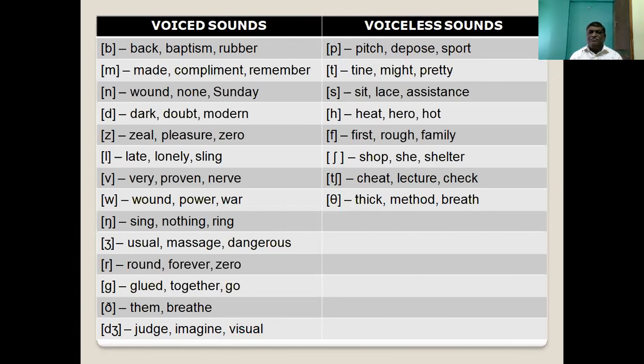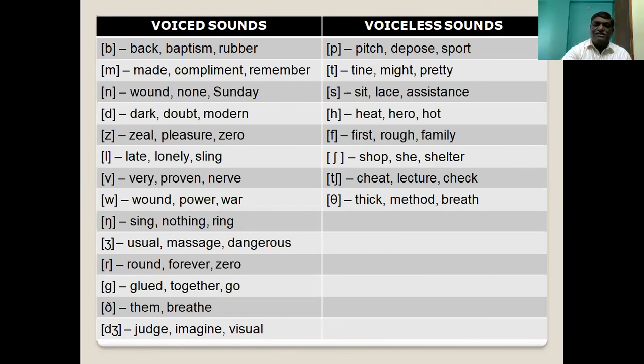Voiceless is th. Now the voiceless ones: p, t, s, h, f, sh, ch, and th. So 1, 2, 3, 4, 5, 6, 7, 8, 9, 10, 11, 12, 13, 14 voiceless, and voiced 15 to 22 are given here.